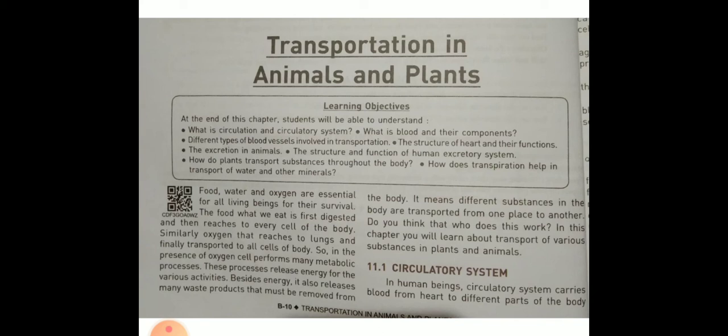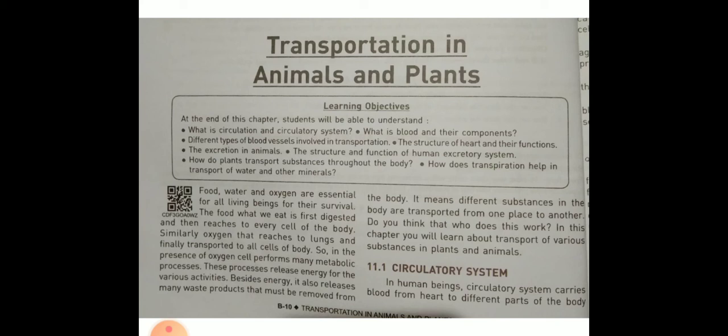Besides energy, it also releases many waste materials that must be removed from the body. It means different substances in the body are transported from one place to another. Do you think that this works? In this chapter, we learn about transport of various substances in plants and animals. Firstly, we will discuss circulatory system, transportation of blood in the human body.